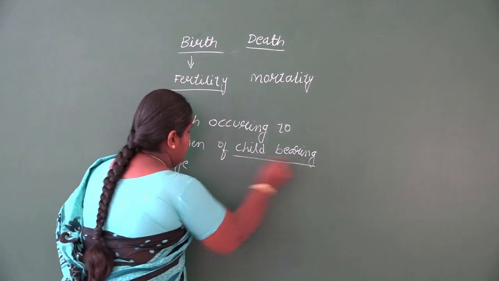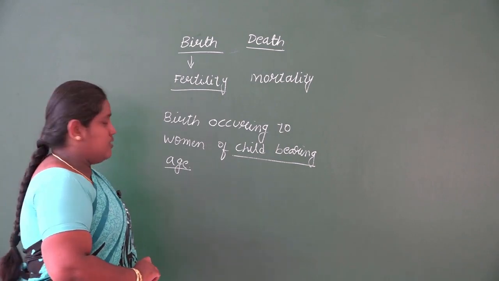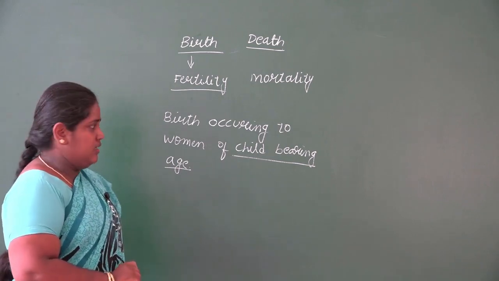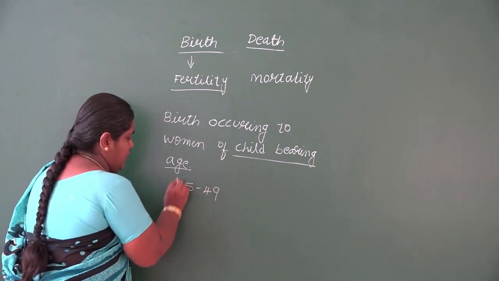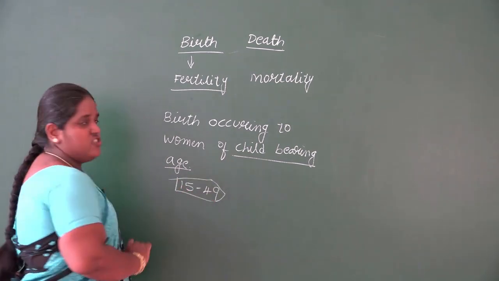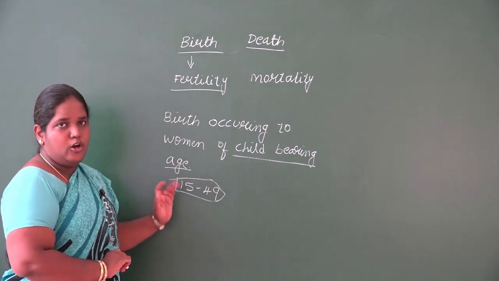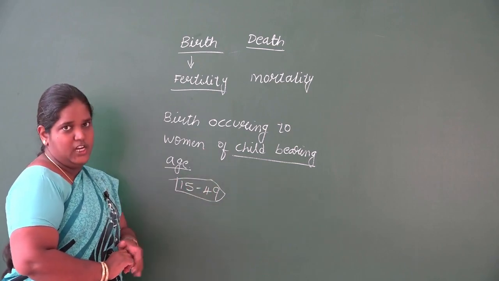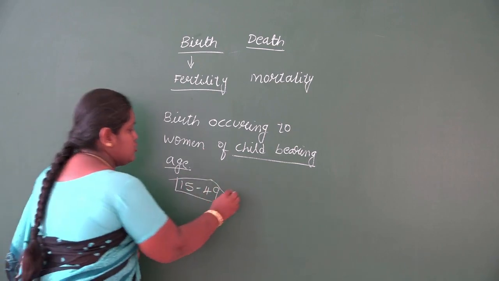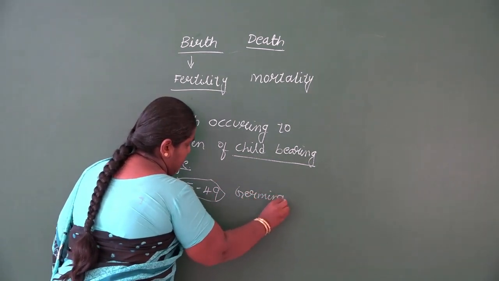Here childbearing age is the age group where a girl or a woman can give birth. So 15 to 49 years is generally called the childbearing age group. It is also called the germination period.